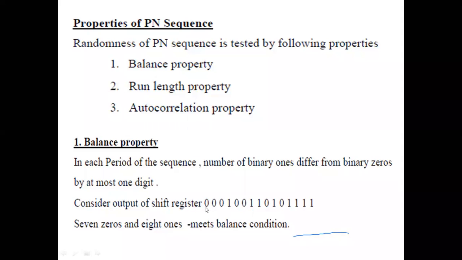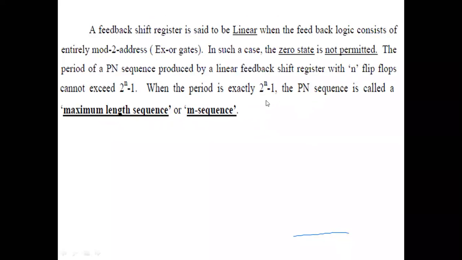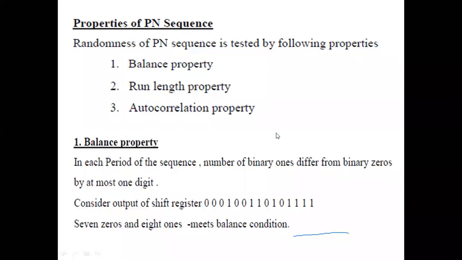How many bits are there? 1, 2, 3, 4, 5, 6, 7, 8, 9, 10, 11, 12, 15, right? 15. So what would be the number of flip-flop stages used in the design of the LFSR? My PN sequence length for this example is 15. What's the formula for PN sequence length? 2 to the power n minus 1. If it is 2 to the power 4, that is 16, 16 minus 1 is 15. So n is equal to 4. The number of flip-flops is 4, right?